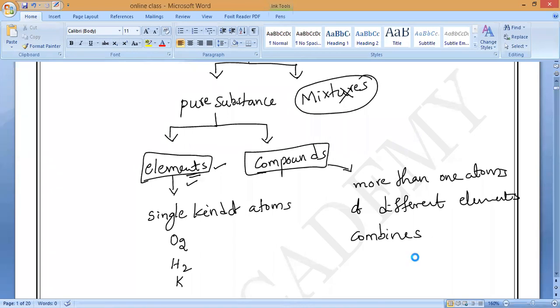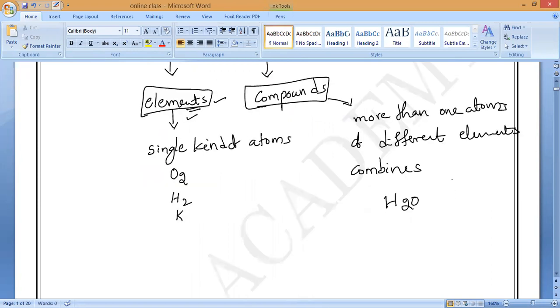Suppose as an example you take water. Is it a chemical compound? So more than one atom of different elements combined chemically, then that is what we should call compounds. Now, chemically also, in a fixed ratio.